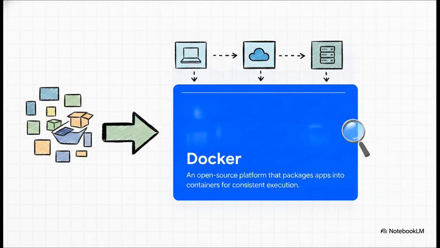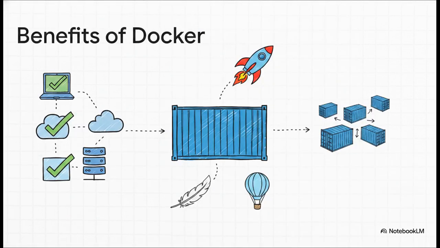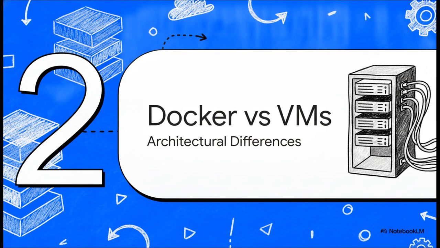It basically ensures that if this container runs fine on your laptop, it's going to run exactly the same way on a testing server or out in the cloud. And that perfectly tees up question 2. What are the benefits? Well, because you're shipping this complete isolated package, you get perfectly consistent deployments. There is absolutely no more guessing if the server has the right version of a software library installed. This means much faster delivery of your features. Plus, because containers are incredibly lightweight and portable, scaling your app up to handle massive web traffic is super easy. Moving right along to Section 2, Docker versus virtual machines.